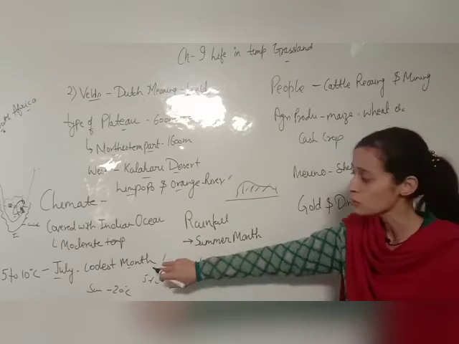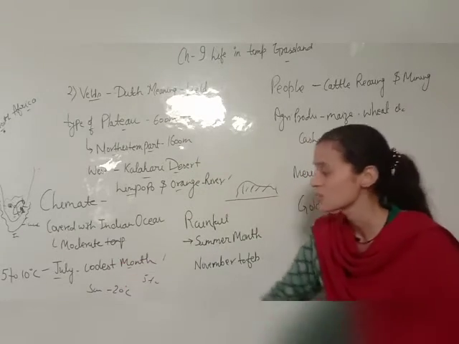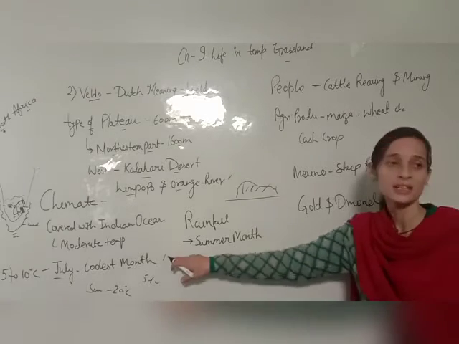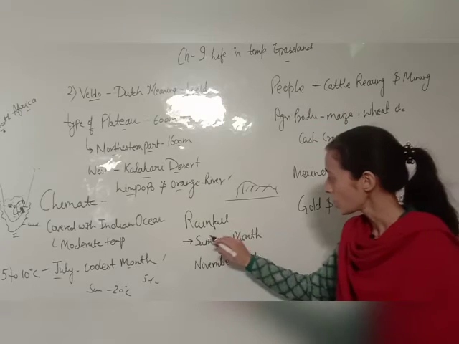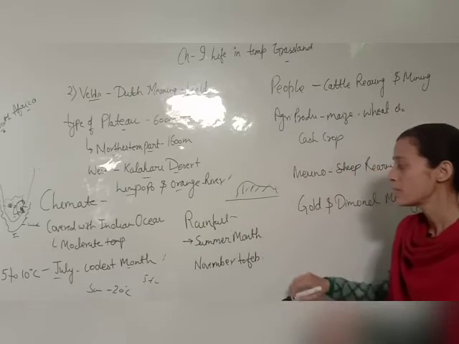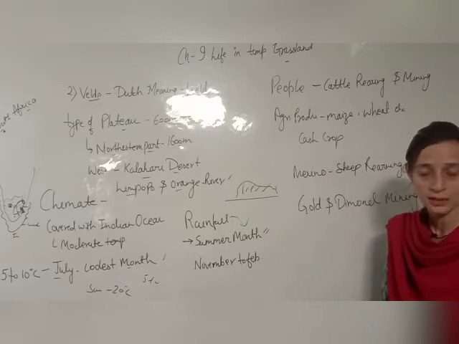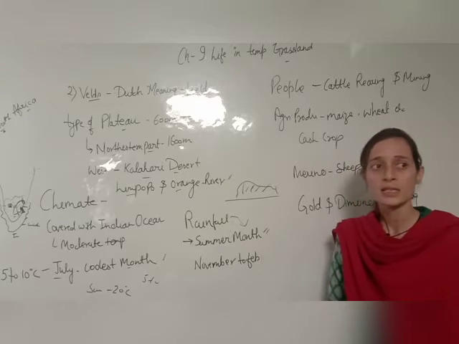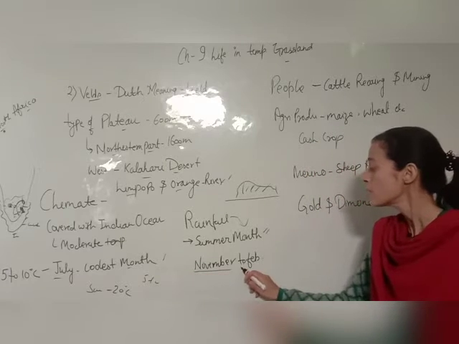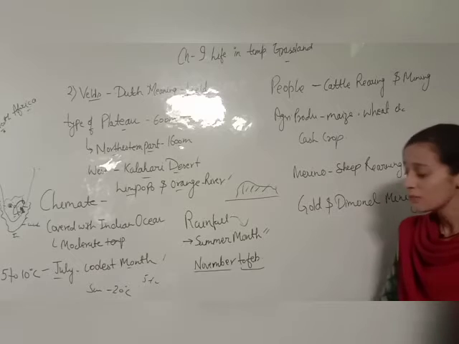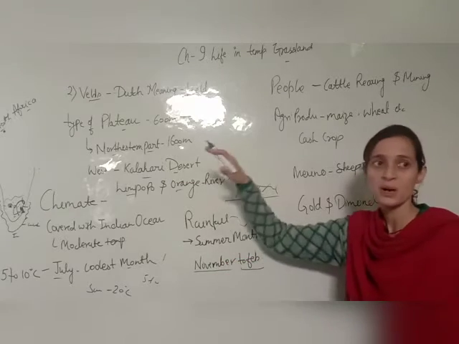July is the monsoon season in India, and in July in South Africa they are receiving the coolest month, meaning they are receiving winter season here. So they are opposite from us, and we will talk about their rainfall. They receive rainfall during the summer month, and in winter there will be a lesser amount of rainfall. Their summer season starts from November to February, the season in which India is receiving winter, and they are receiving summer season.